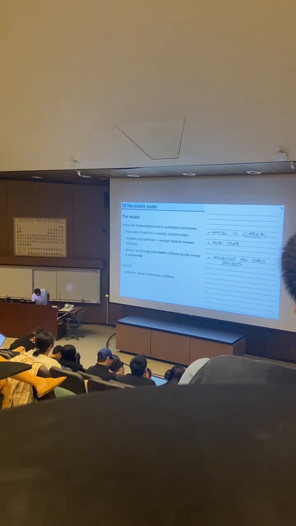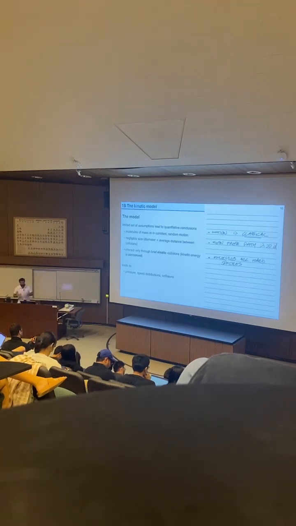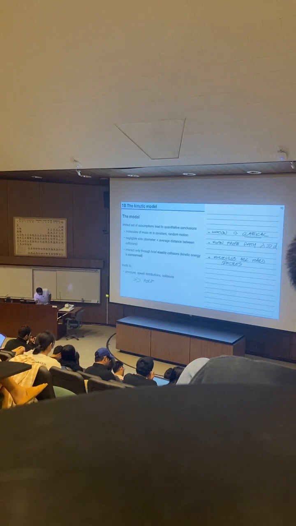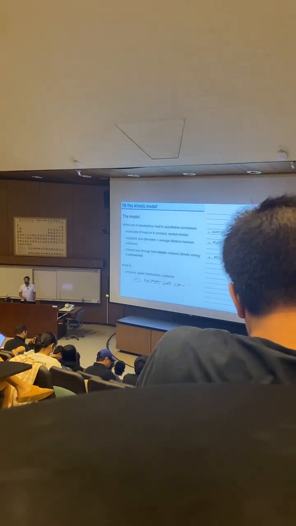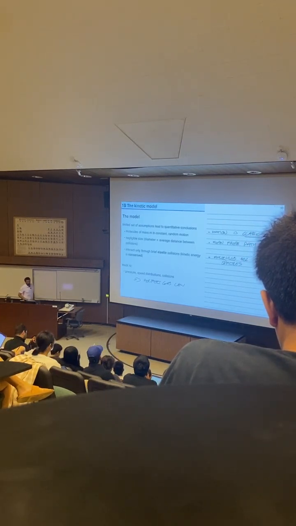It's the distance, average distance a molecule travels before it collides with another molecule. It gets the symbol lambda. And the assumption here basically is that lambda is a lot greater than the diameter d of the molecule that we're interested in. So these assumptions are going to lead to pressure, speed distributions, and collisions, and ultimately we're going to be able to reproduce the perfect gas law. We'll be able to derive the perfect gas law effectively from these three simple assumptions and follow them through the logical conclusions.